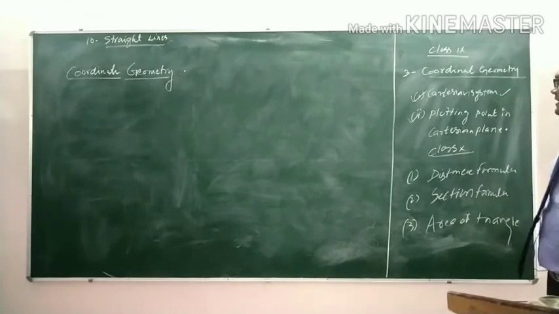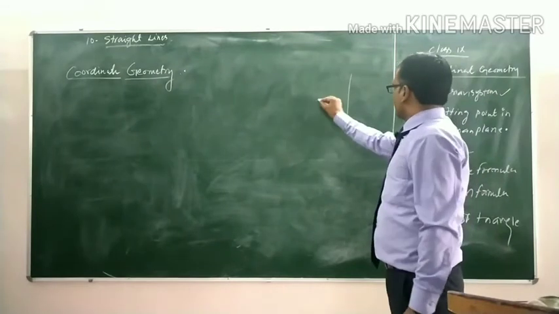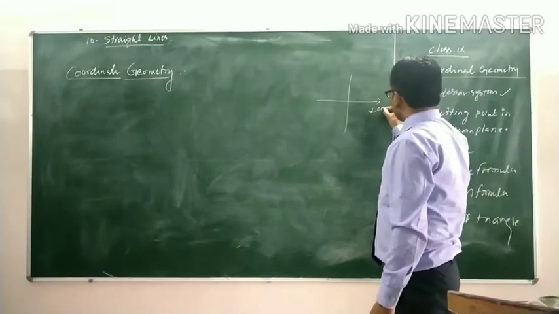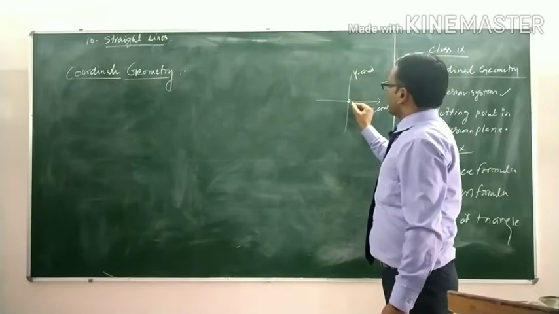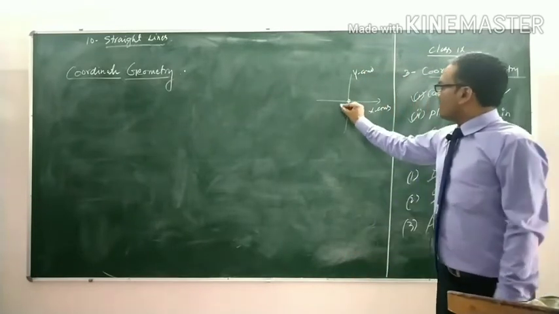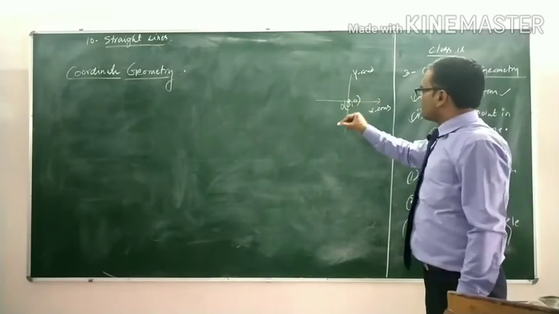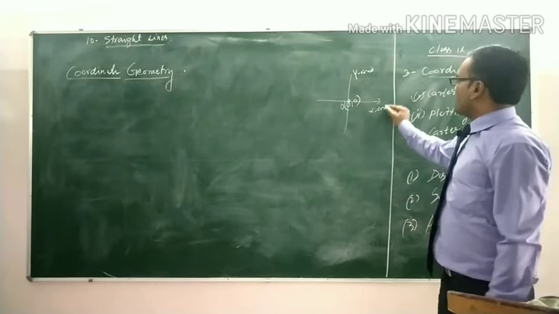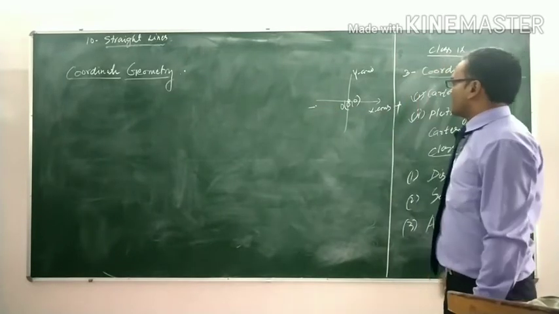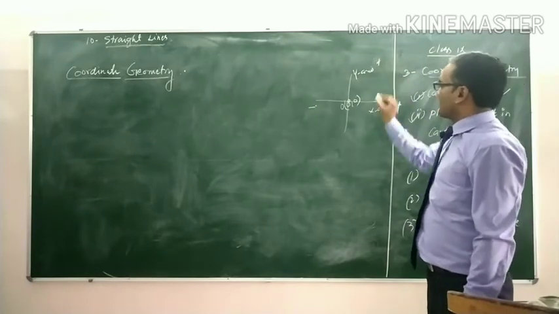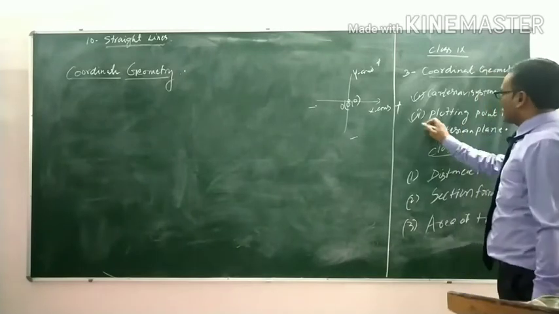Cartesian system. In a Cartesian system, you have learned the x-axis and y-axis. This is the origin O, the coordinate of the origin is 0, 0. This is the positive direction and the negative direction of the x-axis, and the positive and negative direction of the y-axis.